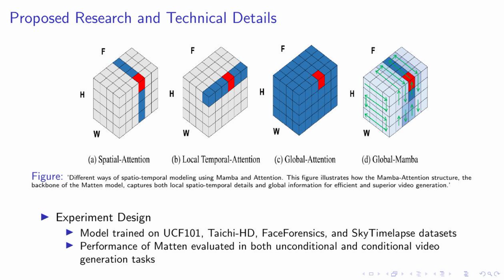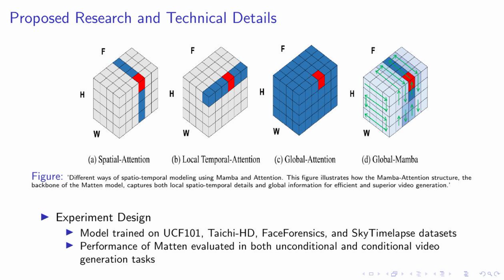This is the backbone of our Matten model, which efficiently captures both local spatio-temporal details and global information, leading to superior video generation. Now, let's talk about our experiment design. We trained our model on 4 diverse datasets: UCF101, Tai Chi HD, FaceForensics, and Sky Timelapse. This allowed us to evaluate the performance of Matten in both unconditional and conditional video generation tasks. The results, as we will see in the following slides, are quite promising.